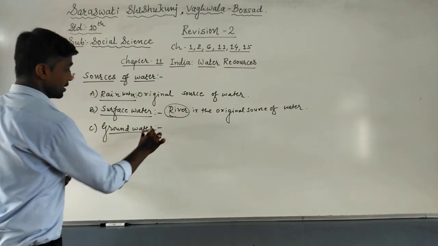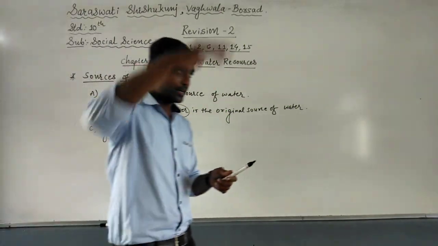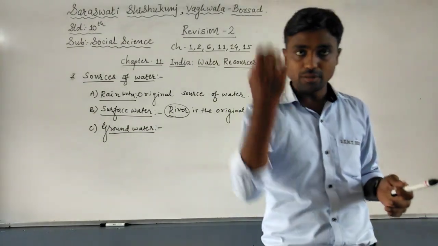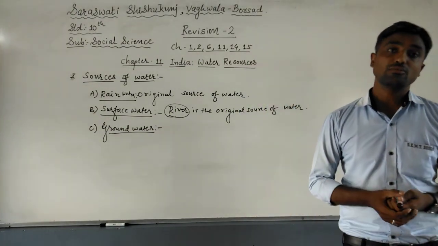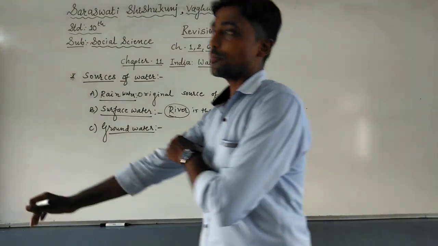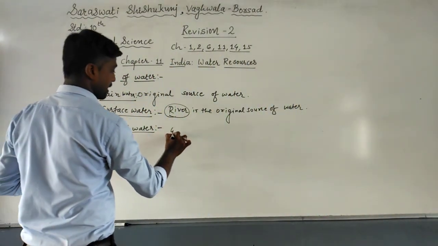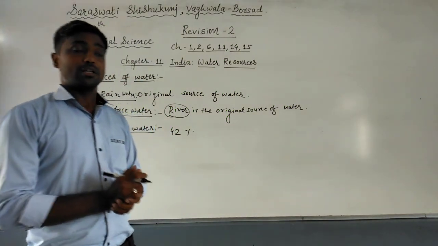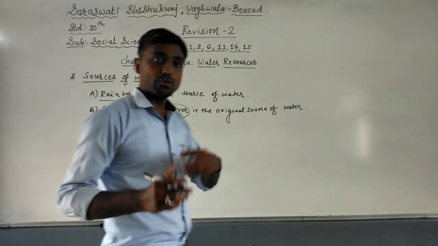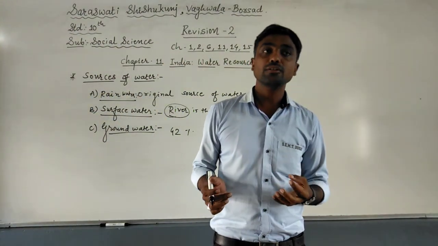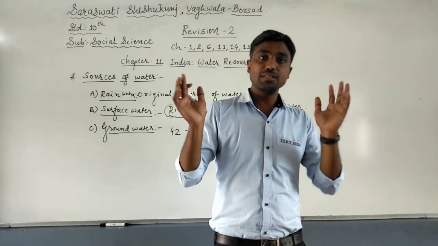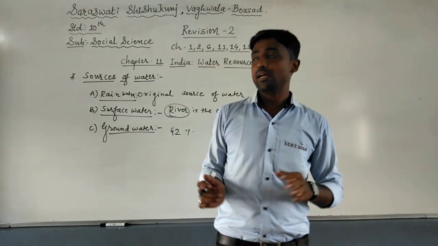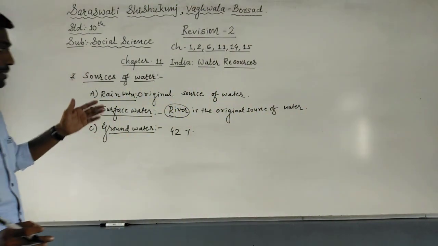Now students, groundwater from where? When the rain falls heavily, the water is absorbed into the earth, and slowly and steadily the water is absorbed to the lower strata. That is called groundwater. Groundwater is in more portion on the north side, having 42%, but on the south side the groundwater is in less portion, because in South India the land is porous, and plateaus and mountainous regions are there. That is why the level of groundwater is too low in South India. So it is our first question of 2 or 3 marks that we have discussed.